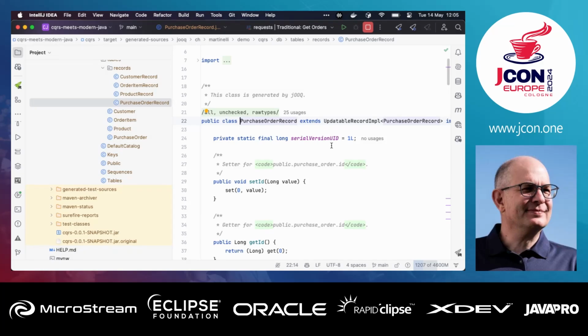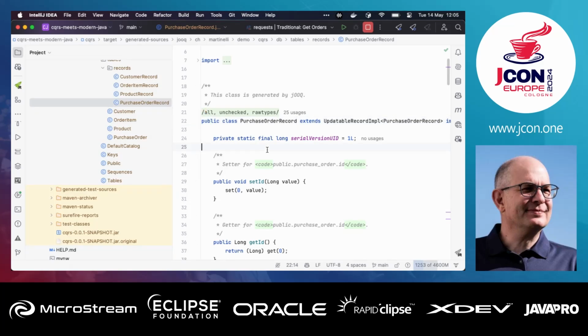So you get more or less a one-to-one representation of your database row, and you can use that to create a new one or to update an existing one. So if you do a query and don't specify anything else, you get the record back, you can change that and store it. So it's kind of an active record, but with a slight difference to JPA entities, you don't have any relationships. The only thing that will be mapped are the foreign keys, so you have to take care of the foreign key mapping by yourself.